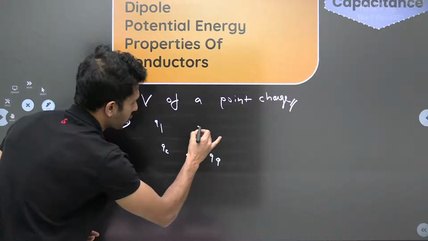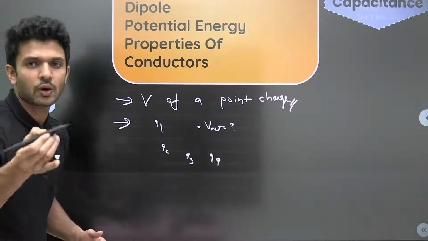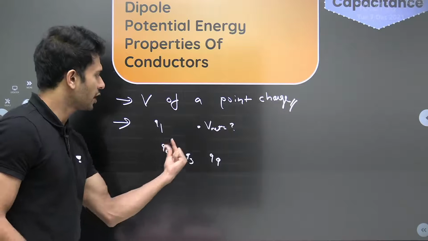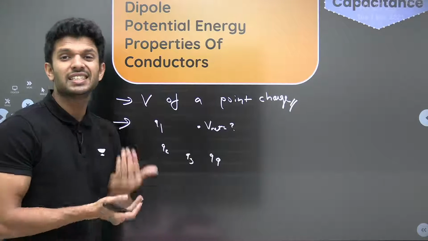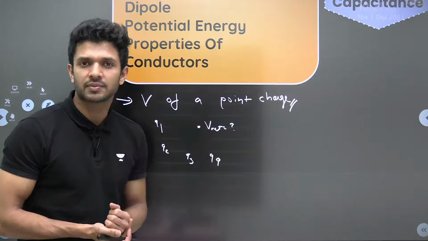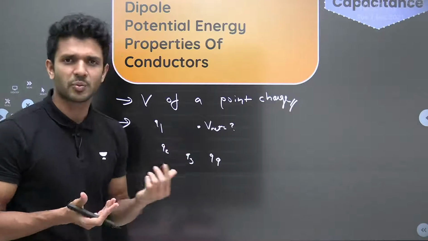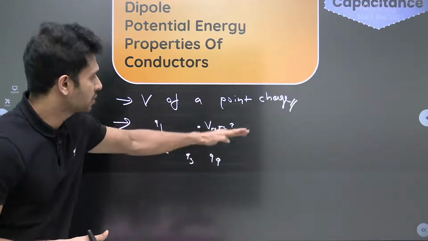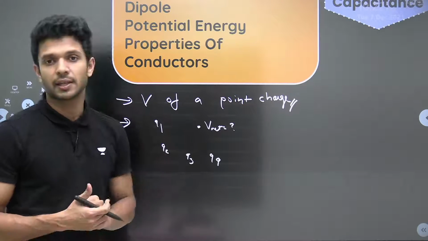Questions can be, what is the net value of potential? You know how you have to find out. Find the potential produced by Q1, then the potential produced by Q2, then by Q3, Q4. Just add them like scalars, just like you add 1 plus 2 plus 3. Why? Potential is a scalar quantity, isn't it? So these are the questions you should be expecting from the part of potential.